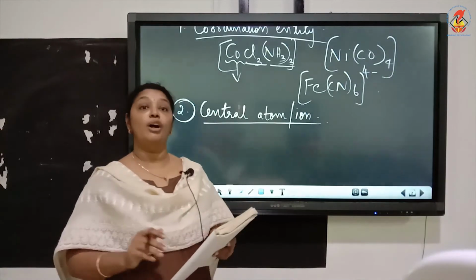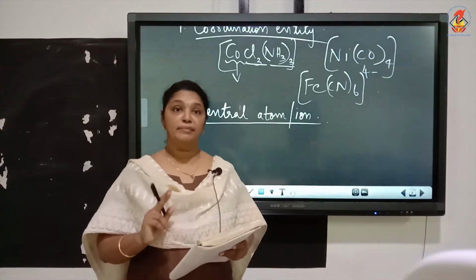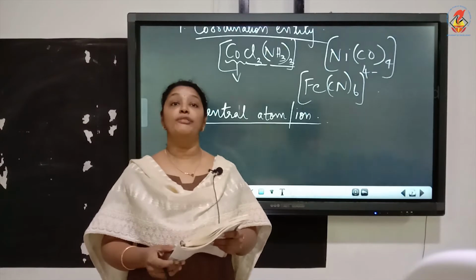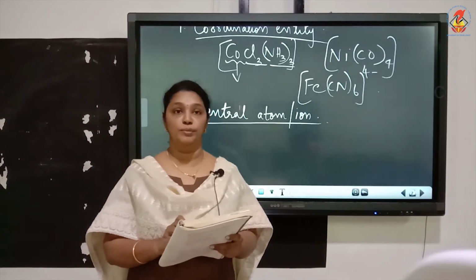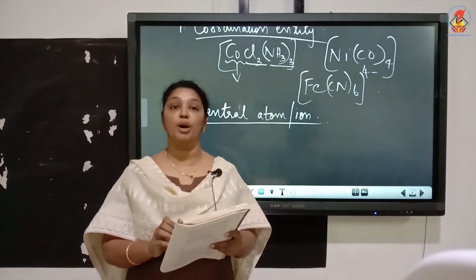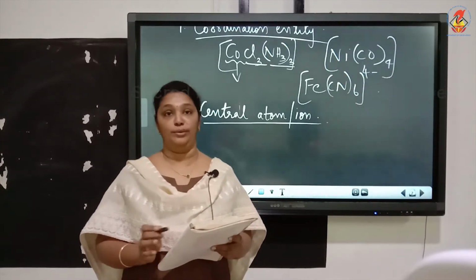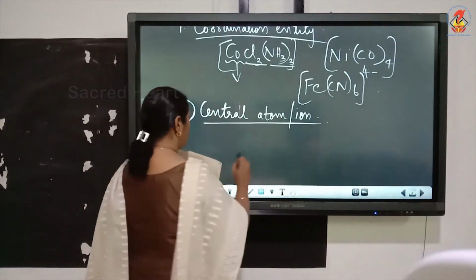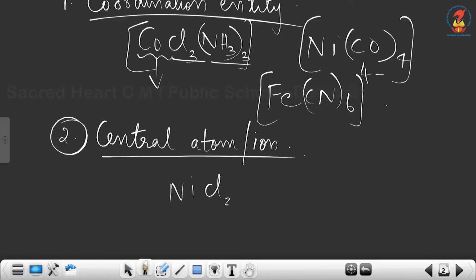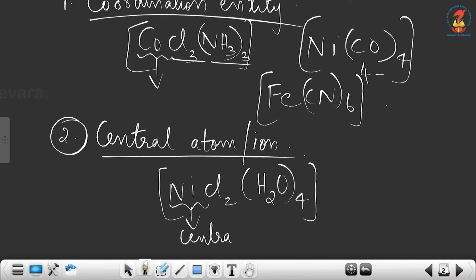Now, in a coordination entity, the atom or ion to which a fixed number of ions or groups are bound in a definite geometrical arrangement around it is called the central atom or ion. For example, in the coordination entity NiCl2(H2O)4, the central metal atom is nickel. This is the central atom in this coordination entity.